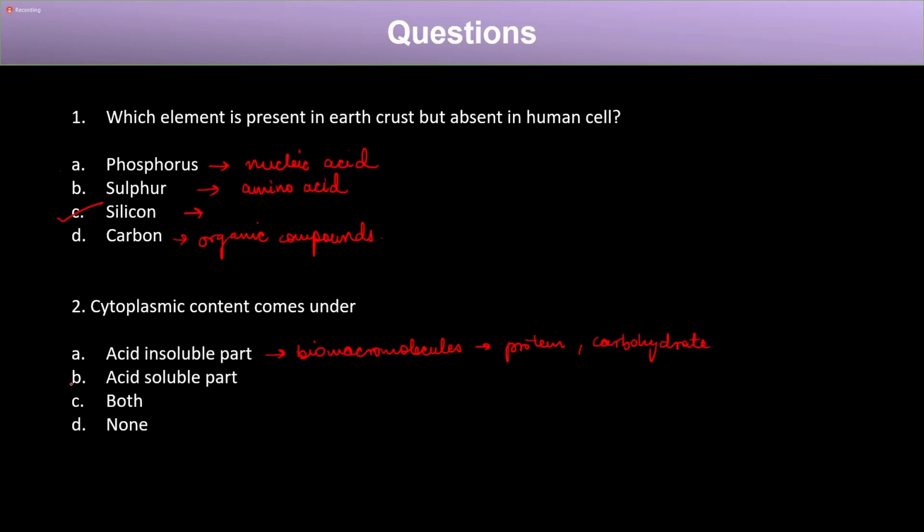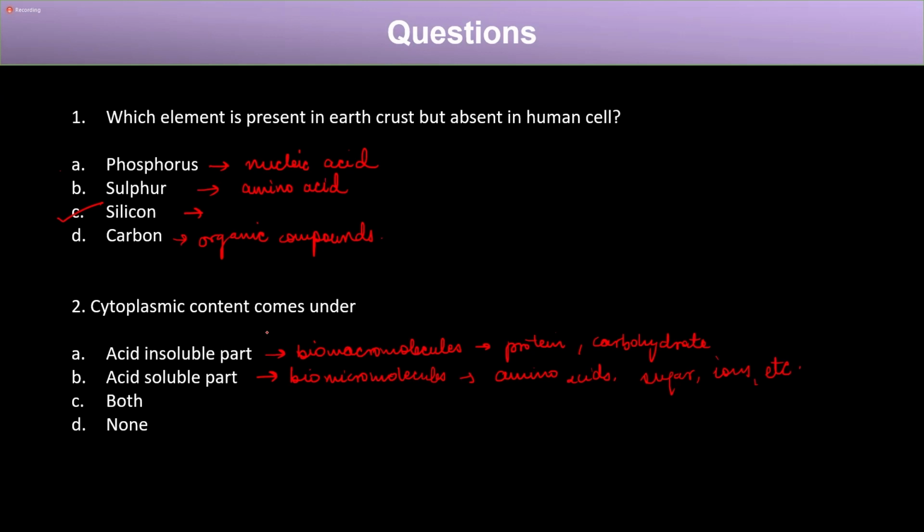The second option is the acid soluble part. What comes under the acid soluble part? Biomicromolecules, such as amino acids, sugars, ions, etc. So if someone asks what the cytoplasmic content comes under, the cytoplasm has protein, carbohydrate, amino acids, everything.